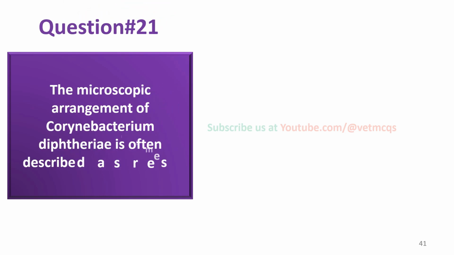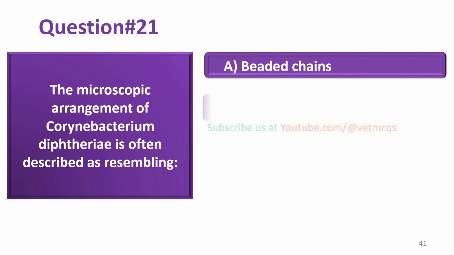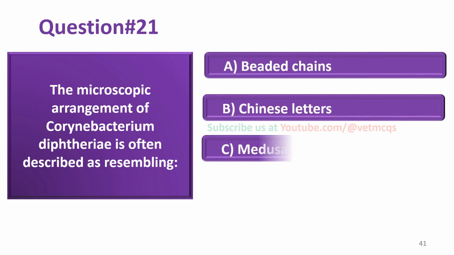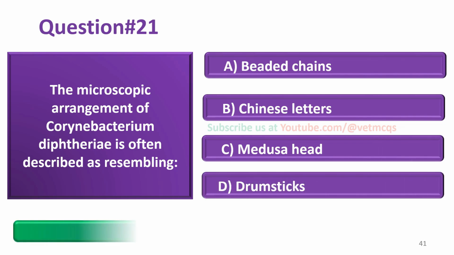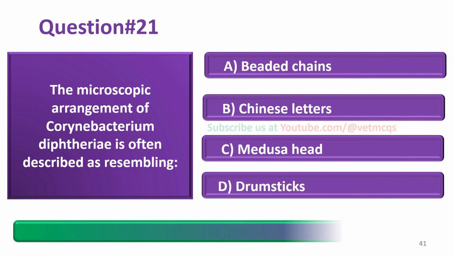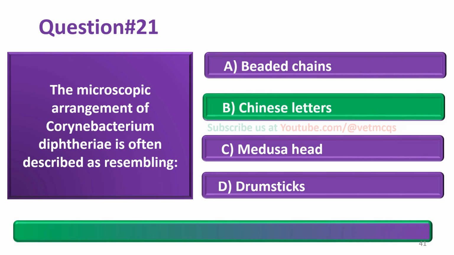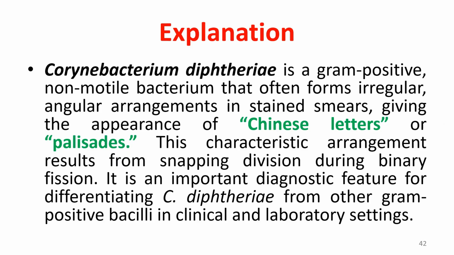The microscopic arrangement of Corynebacterium diphtheriae is often described as resembling beaded chains, Chinese letters, medusa head, drumsticks. And the correct answer is option B, that is Chinese letters.